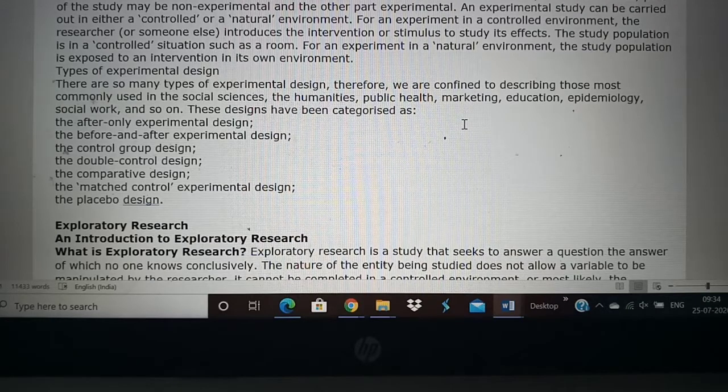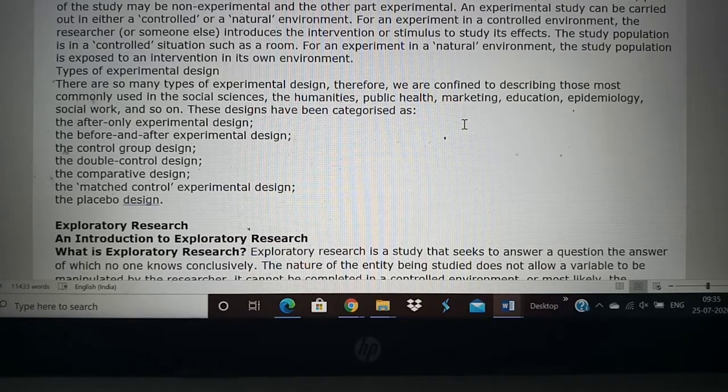Then the comparative design, matched control. With the control group, sometimes it may be matched, so the age and sex of the control group is matched with the age and sex of the experimental group, then it becomes a matched control group experimental design.